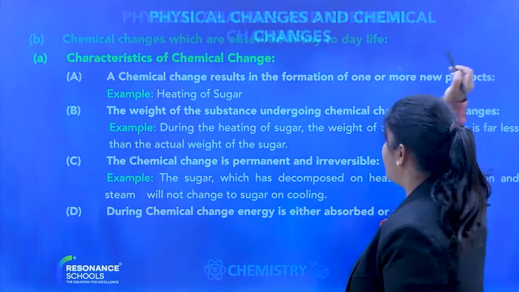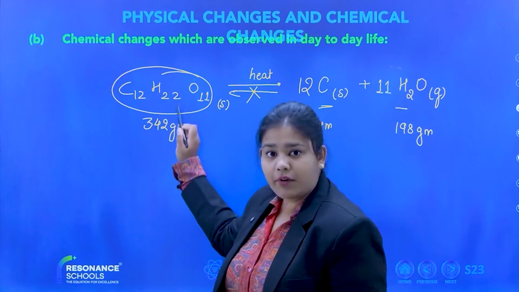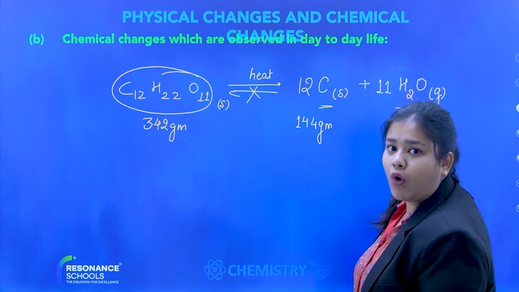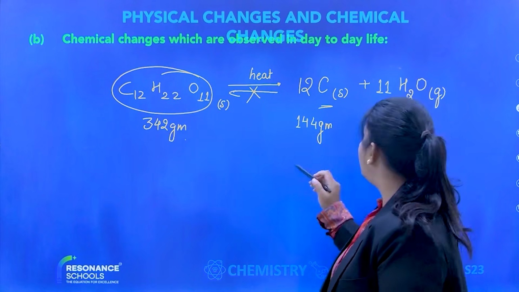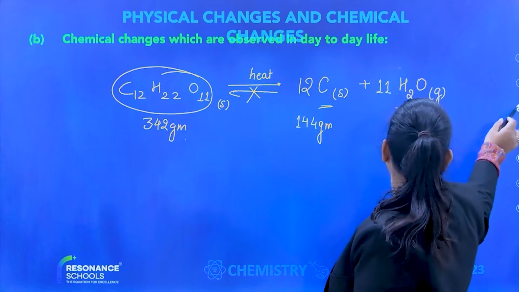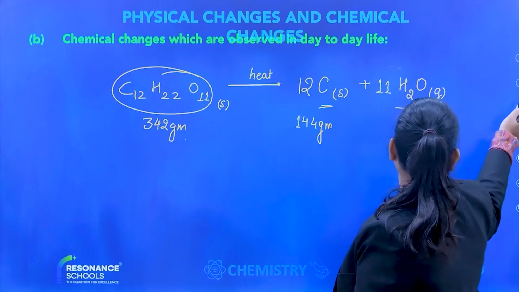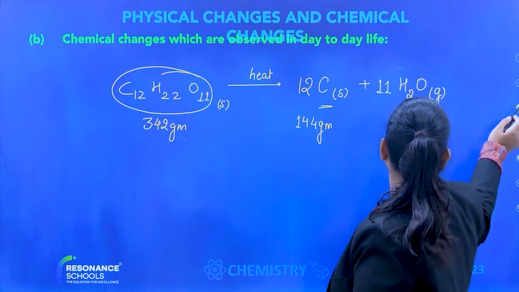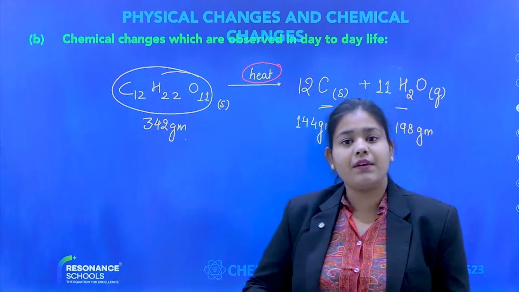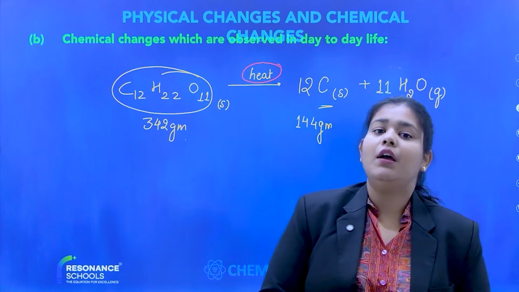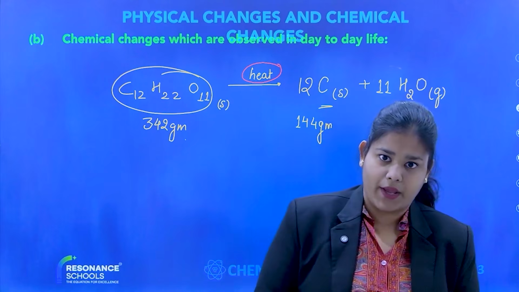So can you see here, when I want to convert sugar into carbon and water, I am providing energy. What energy am I providing? Heat energy. So whenever any chemical reaction is occurring, either the heat is released out or the heat is required.